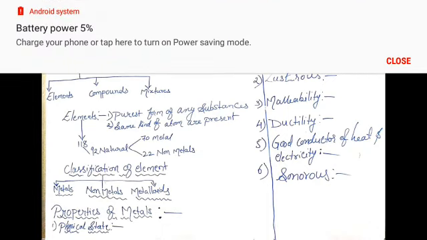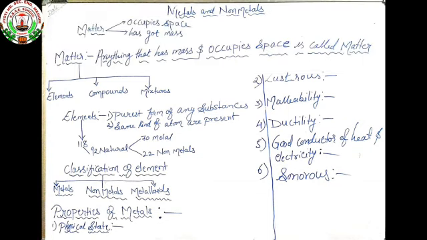Now the next property is ductility. What is ductility? It is the capacity of metals to be drawn into wires. Examples of ductile metals are copper and aluminium.